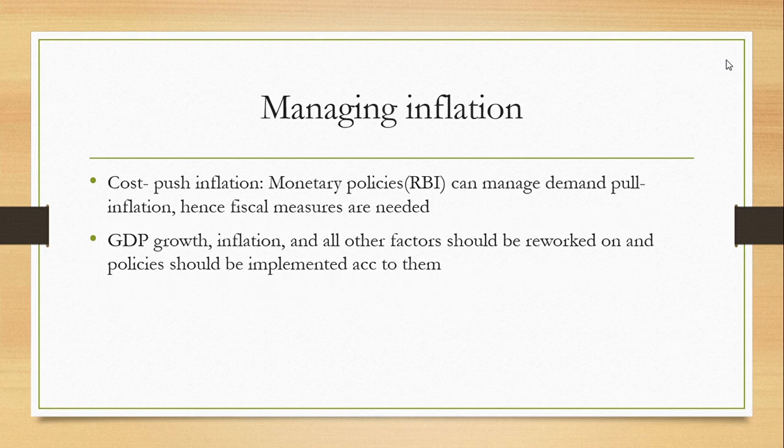Now, next is managing inflation. So you know that there is cost push inflation, and this cost push inflation cannot be managed by monetary policies. So monetary policies are introduced by RBI and fiscal is introduced by government. So what are the types of monetary policies and how do they impact? Monetary policies are formed to control the interest rates and money supply. These are the main two components. And these two components can successfully manage demand pull inflation. However, they are not that much effective in managing cost push inflation.